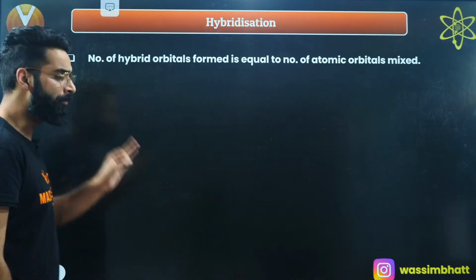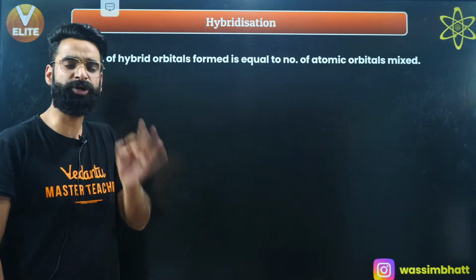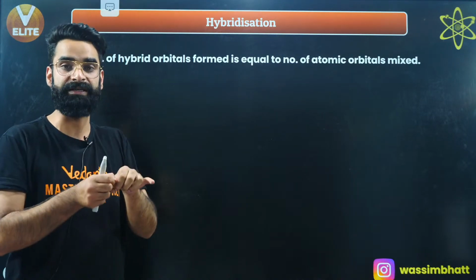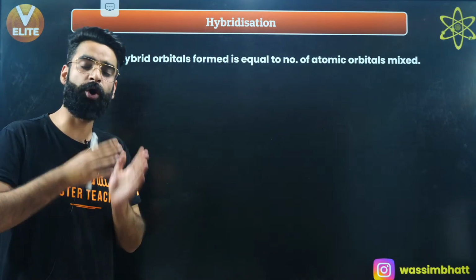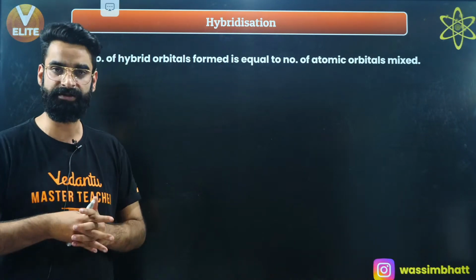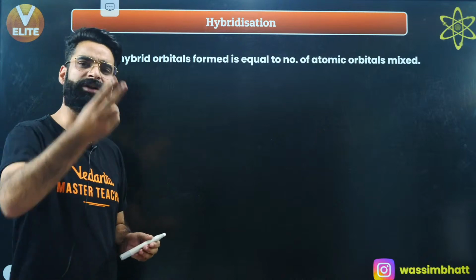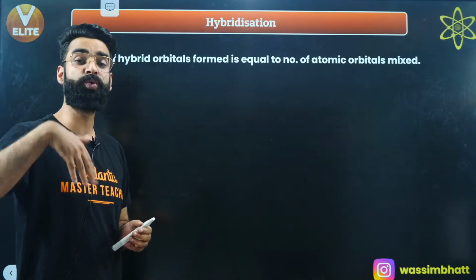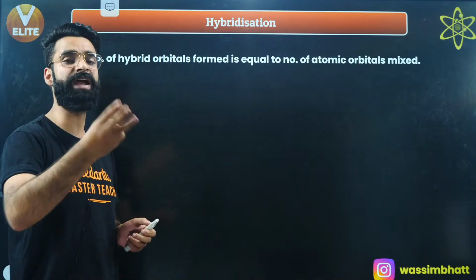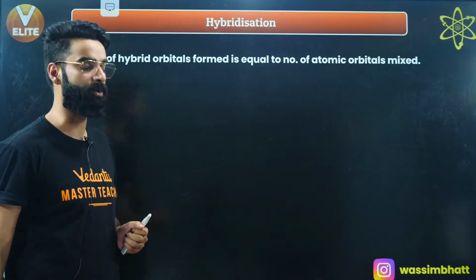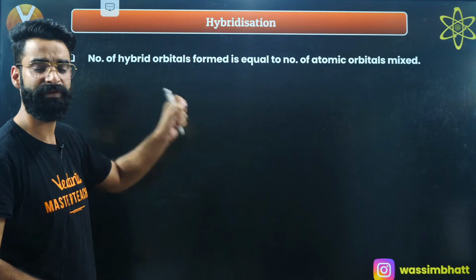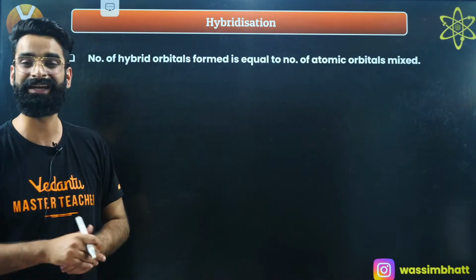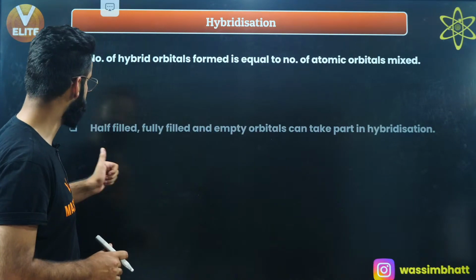Remember, the number of atomic orbitals which are going to intermix for hybridization is always equal to the number of hybrid orbitals formed. If 2 atomic orbitals intermix, 2 hybrid orbitals will get formed. If 3 atomic orbitals intermix, 3 hybrid orbitals will get formed. So the number of hybrid orbitals formed is always equal to the number of atomic orbitals intermixed. Do remember this.